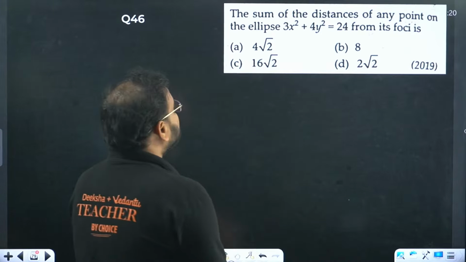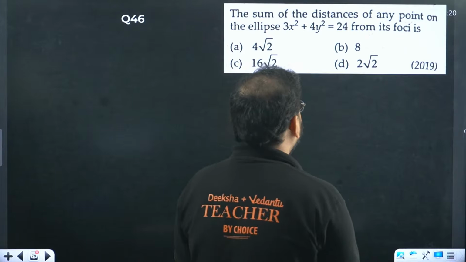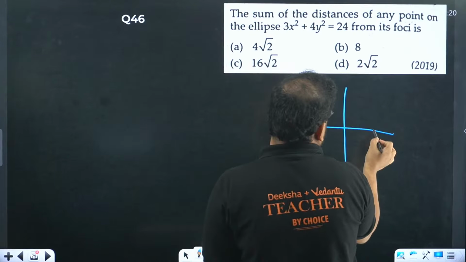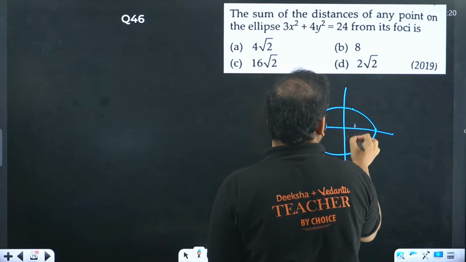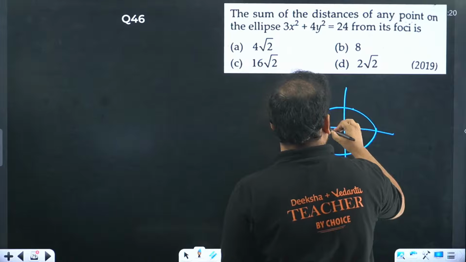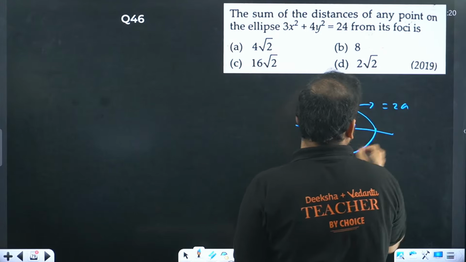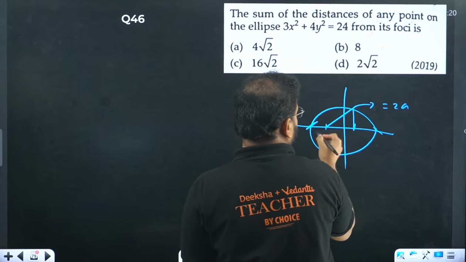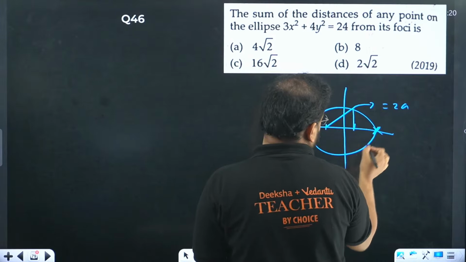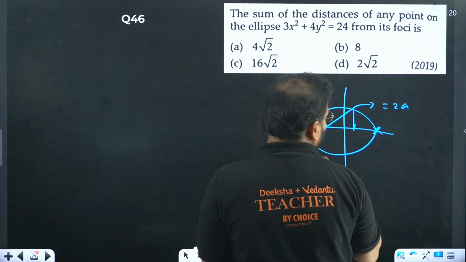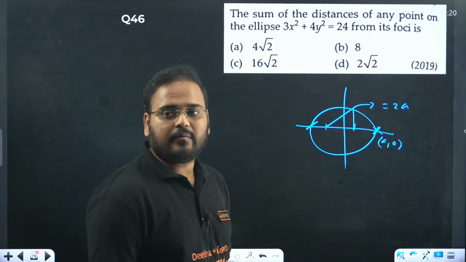Yeah, 46 one. Sum of the distance of any point on the ellipse. Okay, I explained this question in the beginning. If you talk about any point, sum of distance from the foci, right? This is always equal to what? Constant 2a. Because if you take the point over here, again this becomes 2a only. Okay. So if I talk about, let's say the point is over here, then this point is given by a comma 0. Right. So if you take the distance, it will become always 2a.